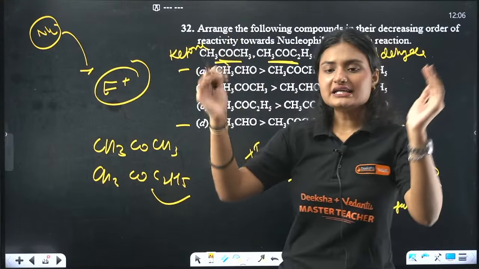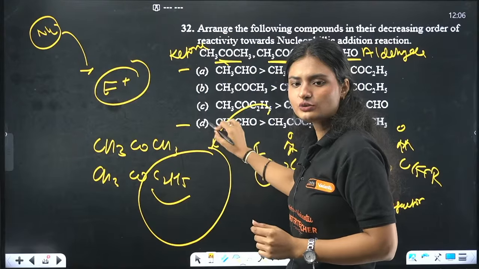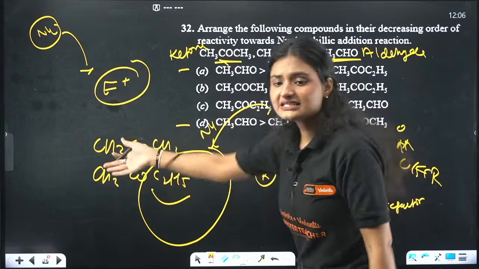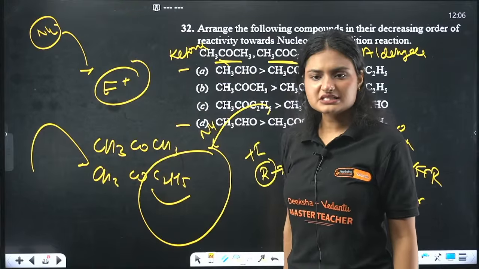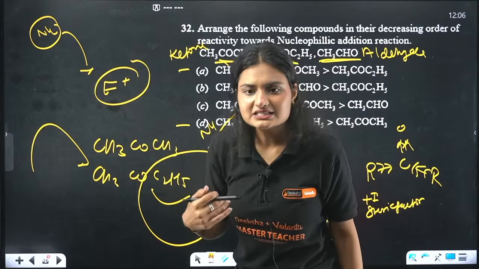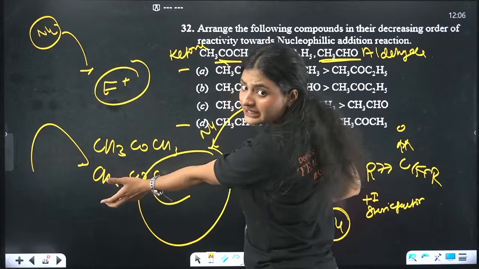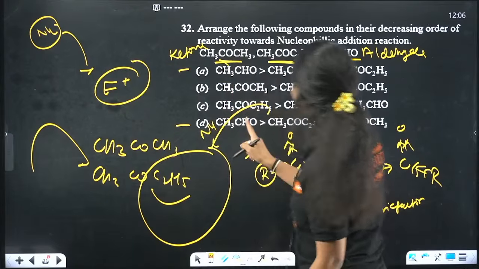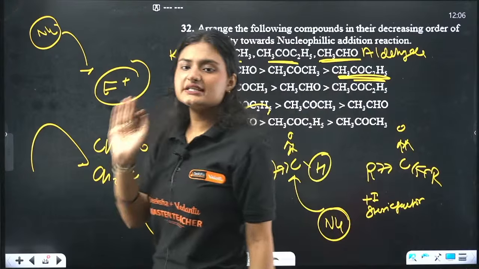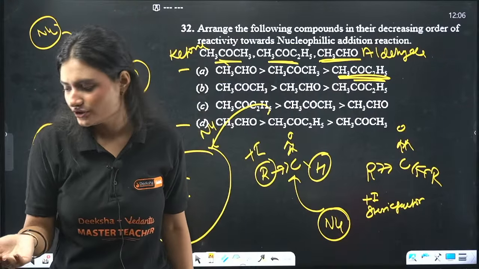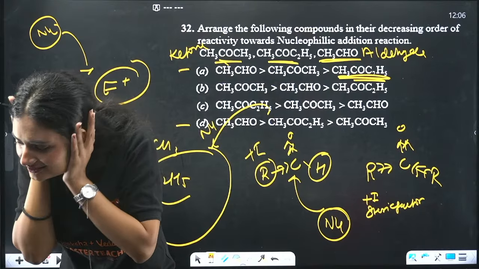This is so big that whenever a nucleophile comes, will it be able to attack? Let's say this is the nucleophile. It doesn't have any position to attack. It can only attack from this side, obviously. So the rate will decrease. The reactivity towards nucleophile will decrease because only one possibility is there for this, right? So the order will be this one, the least. It will be the least reactive towards nucleophilic addition reaction.